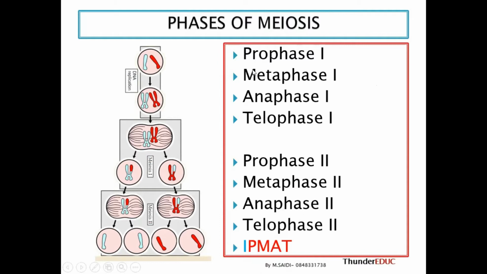So if we take the first letter, we form what we call IPMAT. This is in a different color. It means that this interphase is not part of meiosis. That's why we don't have interphase 1 and interphase 2. We only have interphase. So it means that it's not a part of meiosis.